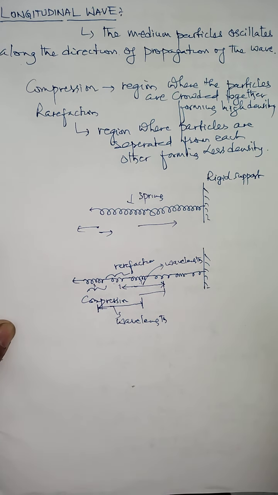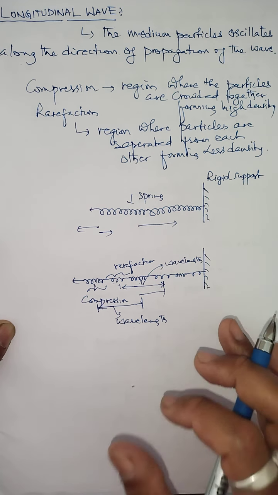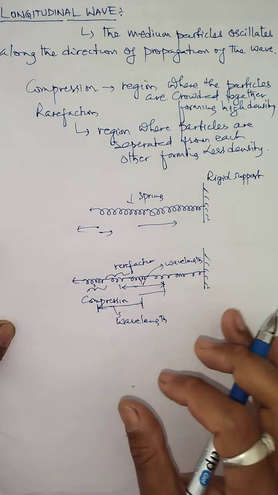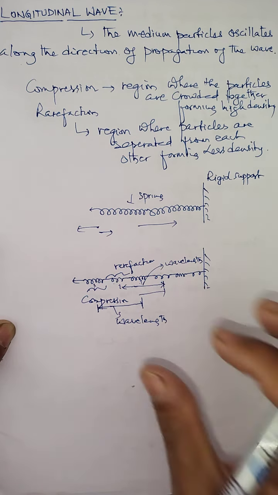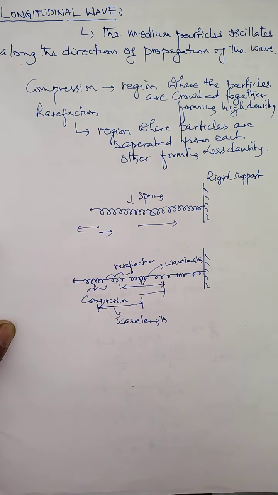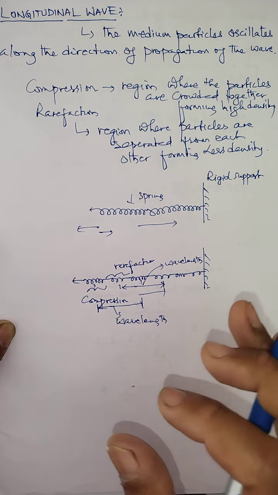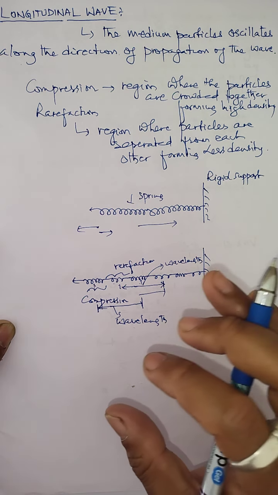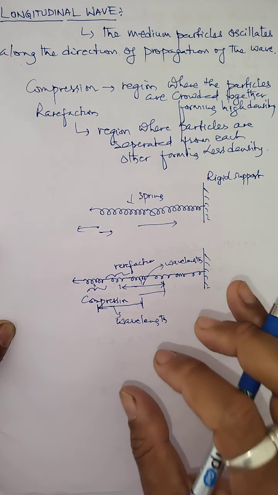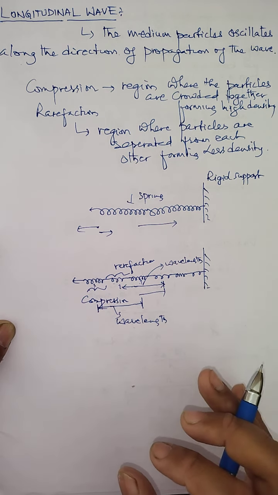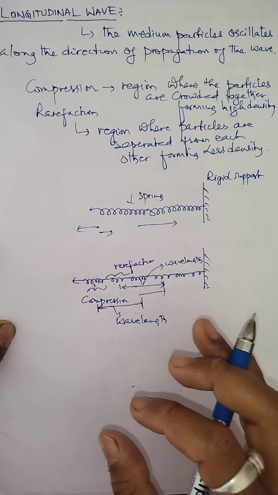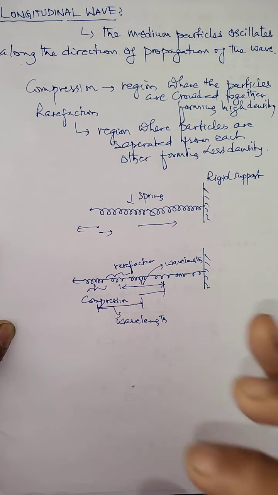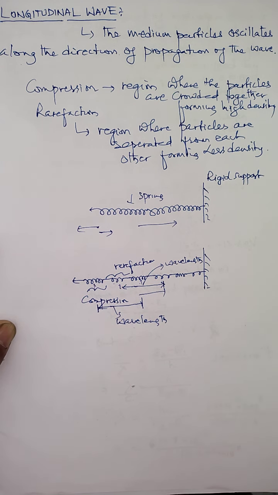Now the question arises, in what type of medium are longitudinal waves produced? Usually, you know that longitudinal waves can be produced in all types of media. It can be produced in solids, where the solid is not that rigid, inside liquids, and also in gases. So in all media, longitudinal waves get produced.